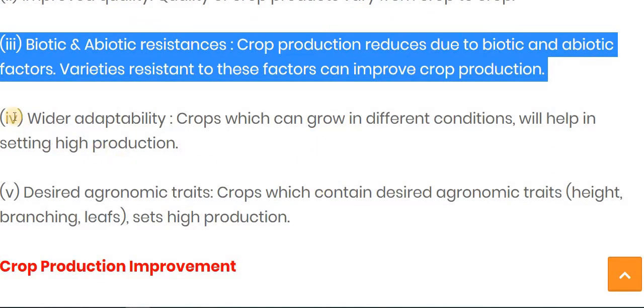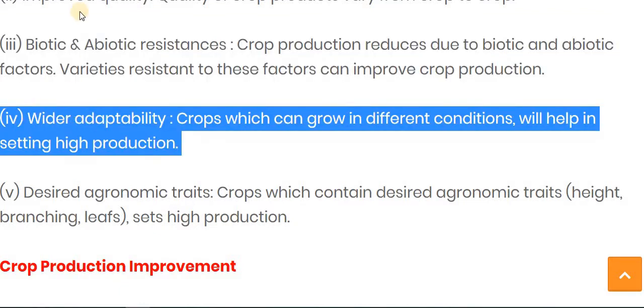The next one is wider adaptability, which is also connected with this point, because a crop which can grow in different conditions and has more adaptation power to survive in any condition, whether summer or winter, will help in setting high production.